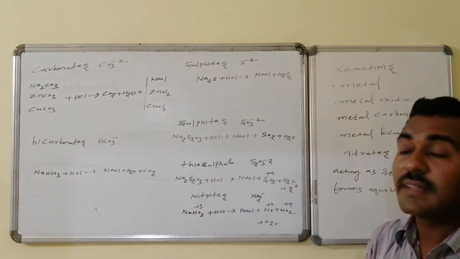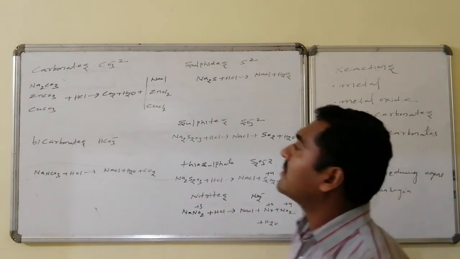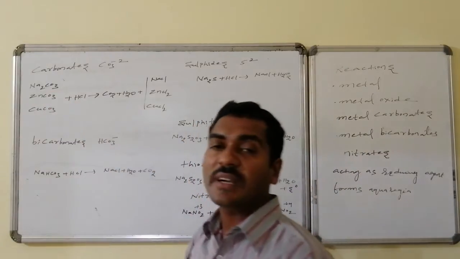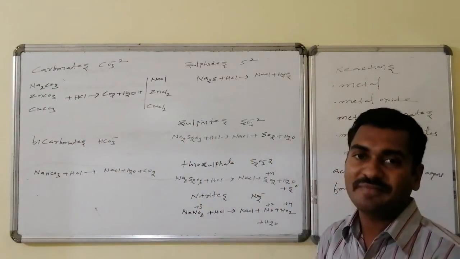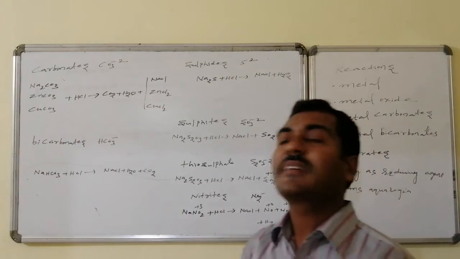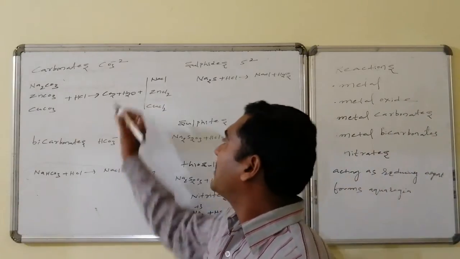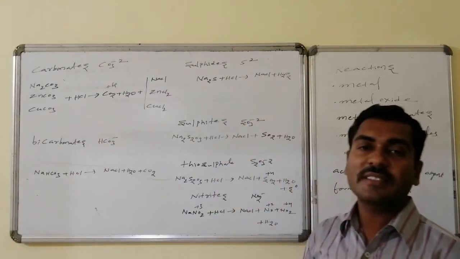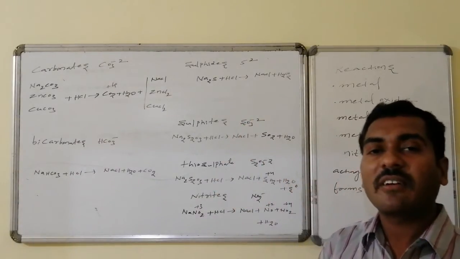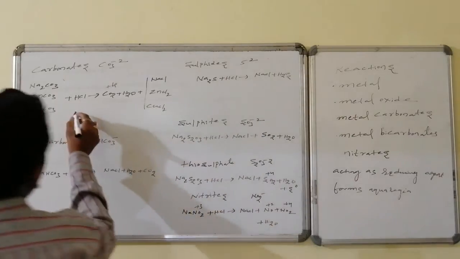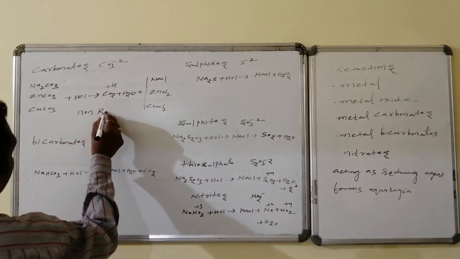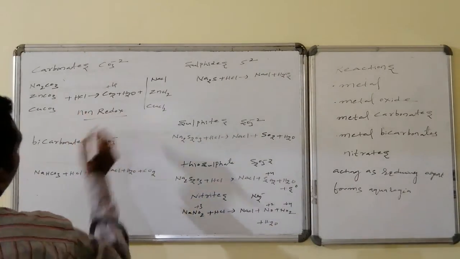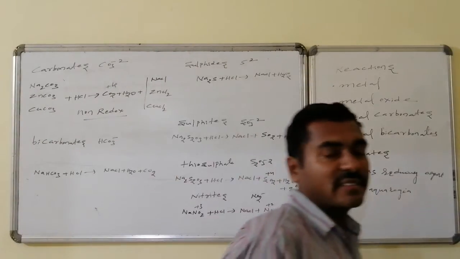Similarly, the carbonate combines with hydrogen and forms carbonic acid, which is unstable and is converted to carbon dioxide followed by water. It maintains the +4 oxidation state. There is no change in oxidation number, hence it is a non-redox reaction.